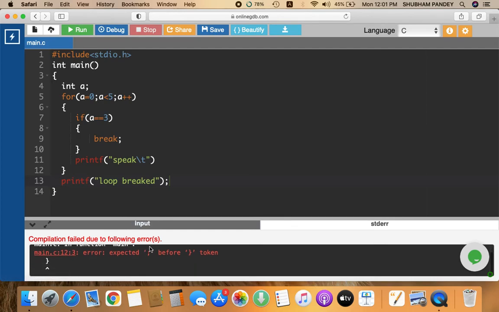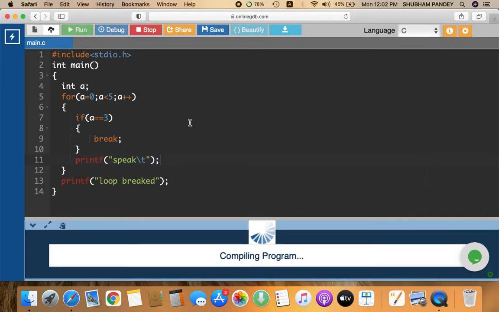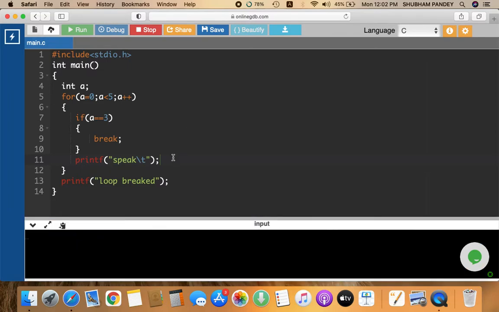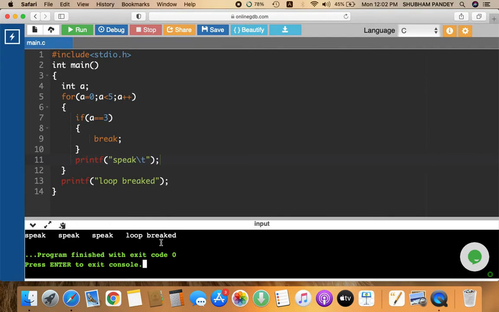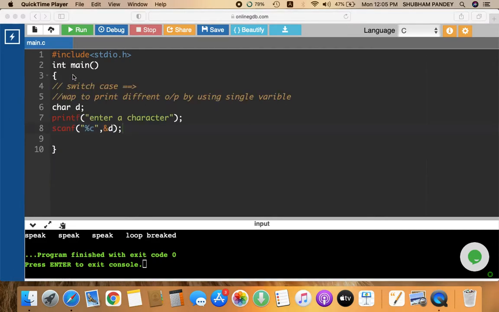Okay, so what is the problem? In main function expected error. Somewhere we forgot to put the semicolon here. If you face this type of error several times, read the error and solve the problem. Now run it again. So it is compiling the code and you can see 3 times speak and 1 time loop break is printed. So I hope this part of code is clear. Now we are going to discuss the switch case statement.